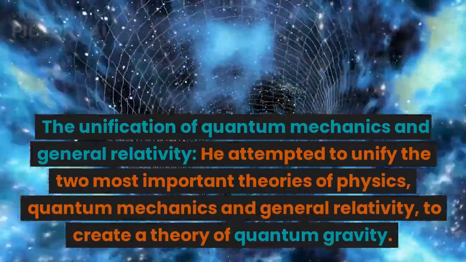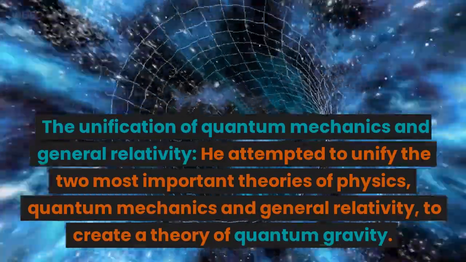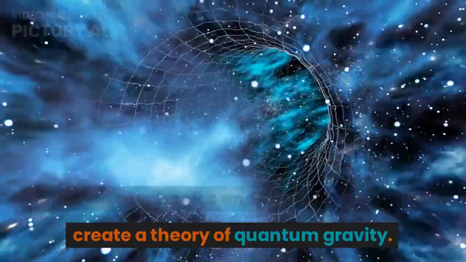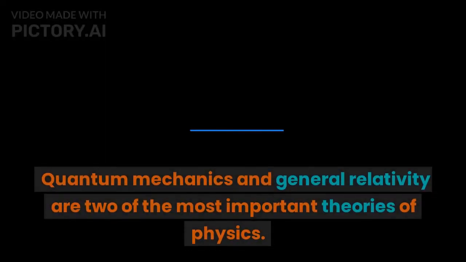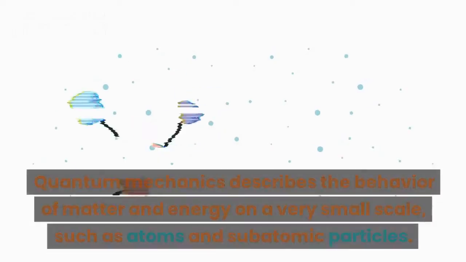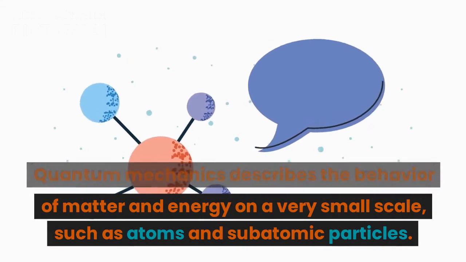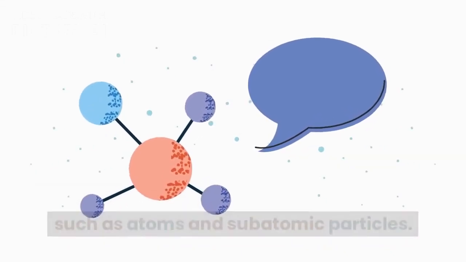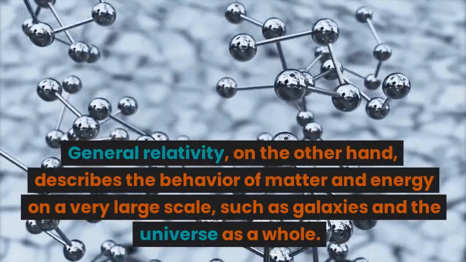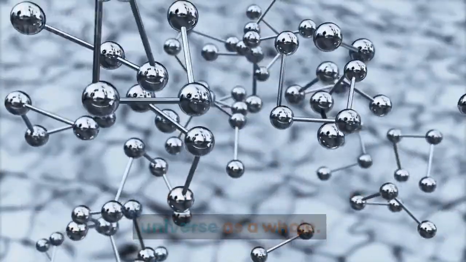The unification of quantum mechanics and general relativity: he attempted to unify the two most important theories of physics, quantum mechanics and general relativity, to create a theory of quantum gravity. Quantum mechanics describes the behavior of matter and energy on a very small scale, such as atoms and subatomic particles. General relativity, on the other hand, describes the behavior of matter and energy on a very large scale, such as galaxies and the universe as a whole.